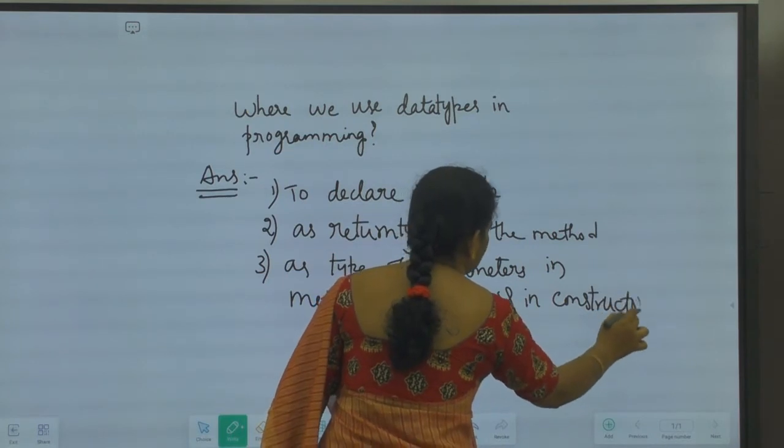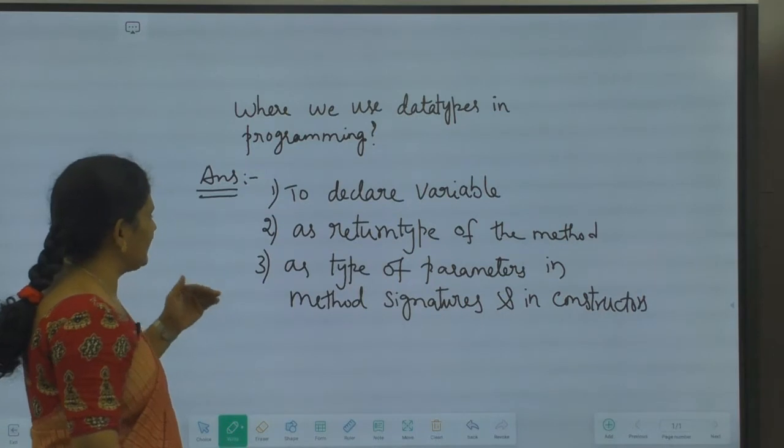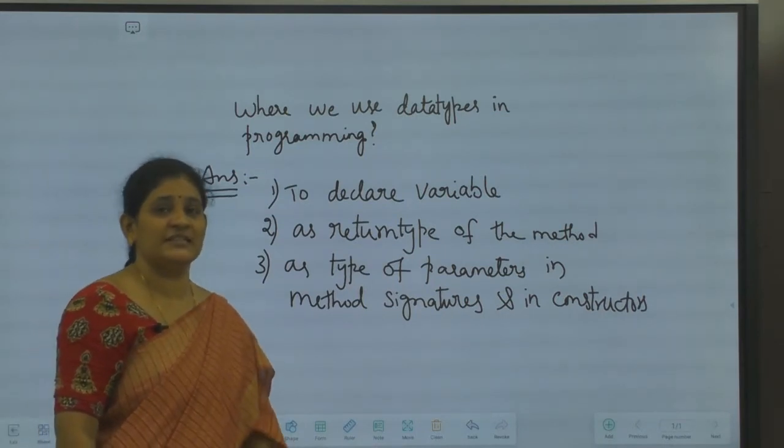We don't know what a constructor is yet. We'll see that topic in later classes. Okay. So in these three places in programming, we use data types.